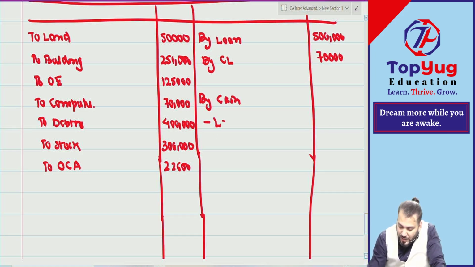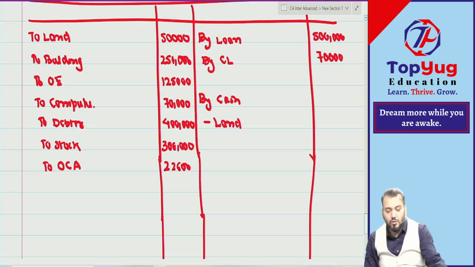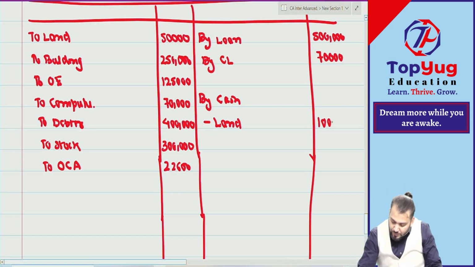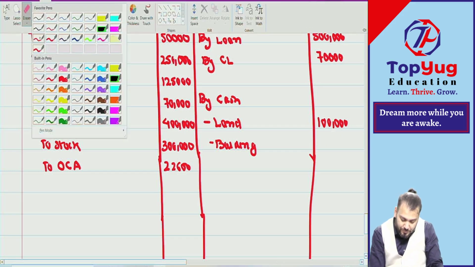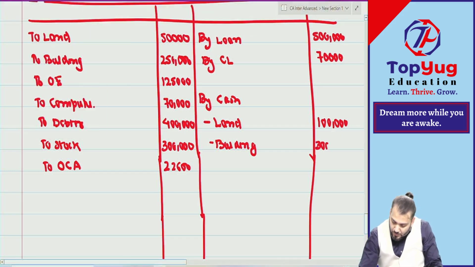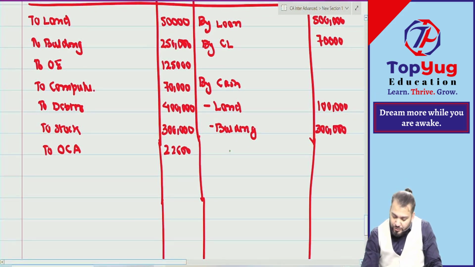Can you say now we realize by cash? Can you give me land, how much? By cash or bank? How much land? 1 lakh. Then building, how much? 3 lakh. Then office equipment, how much?